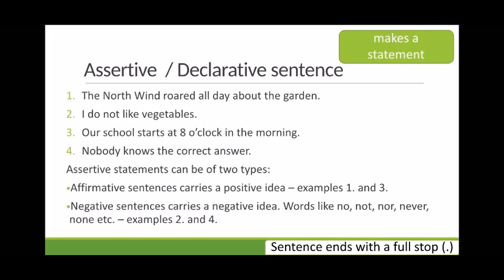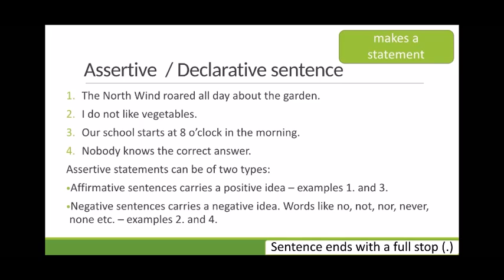Assertive sentences can be of two types. The first type is affirmative sentence. Affirmative sentences carry positive idea. If you look at example 1 and 3, the north wind roared all day about the garden. Our school starts at 8 o'clock in the morning. Both these have positive ideas.